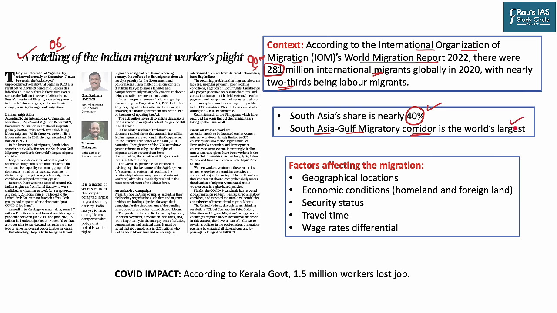Now the point is why people are migrating, why labor is going out of India. These are the following factors, and it is also important from your NCERT perspective as well as your GS paper 1 perspective. This topic is also important for your GS paper 2 under international relations and the situation of the diaspora and factors affecting it.